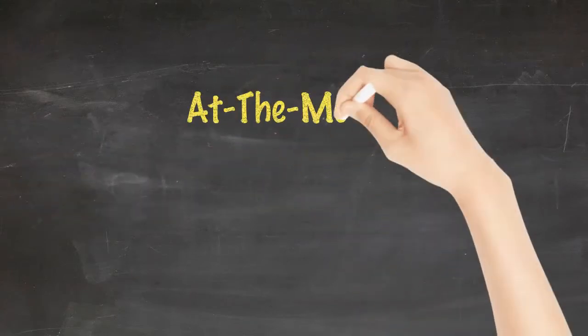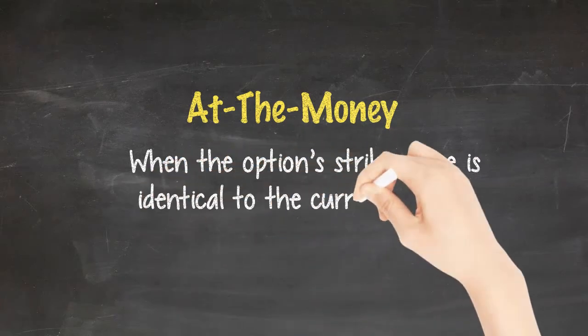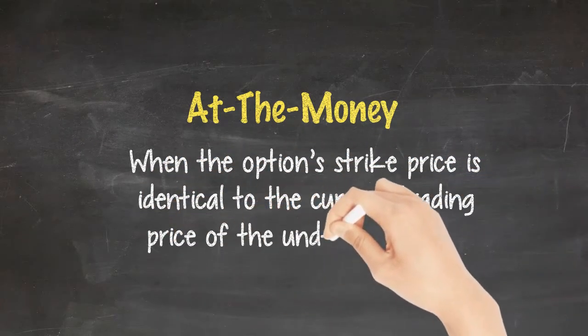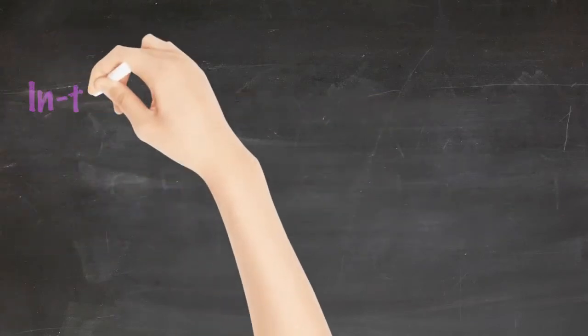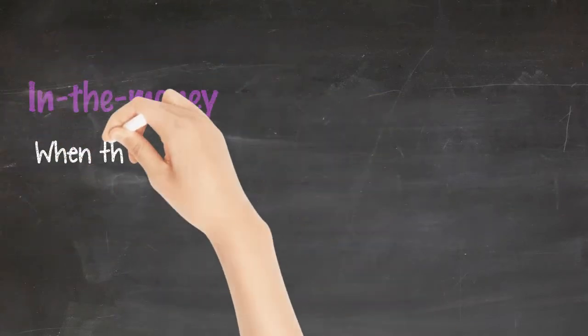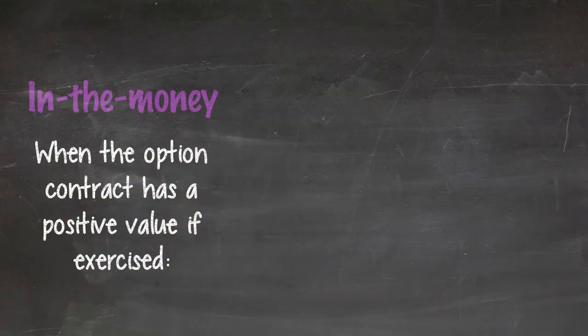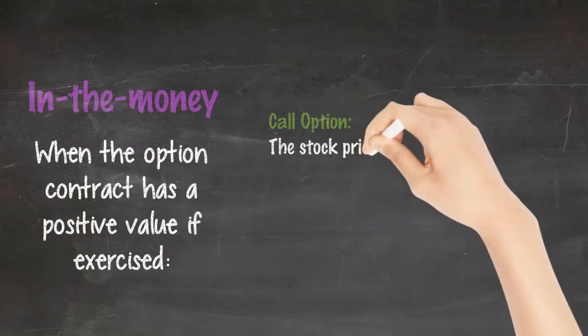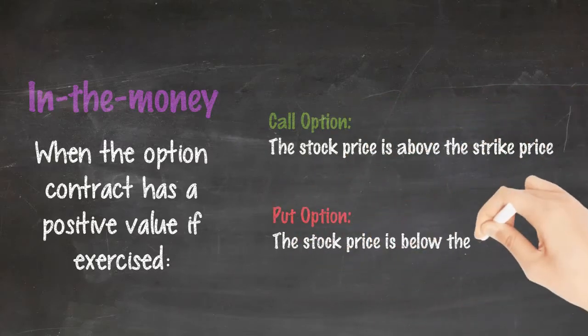At the money is when the option strike price is identical to the current trading price of the underlying stock. In the money is when the option contract has a positive value if exercised. In call option, the stock price is above the strike price, and in put option, the stock price is below the strike price.